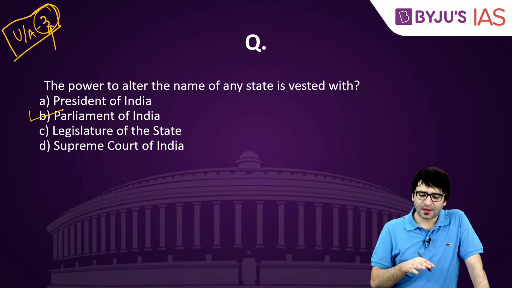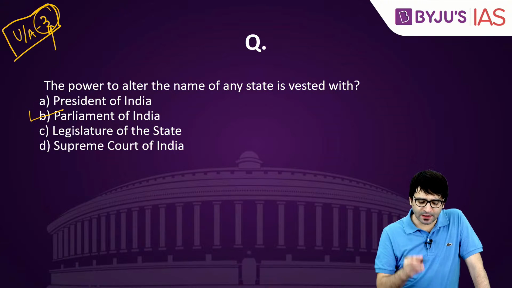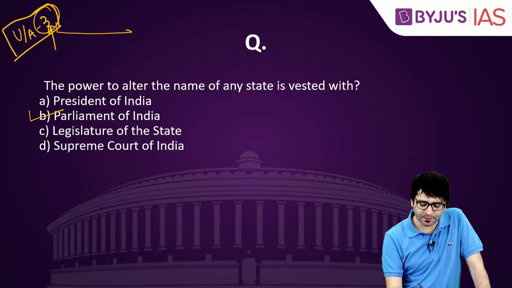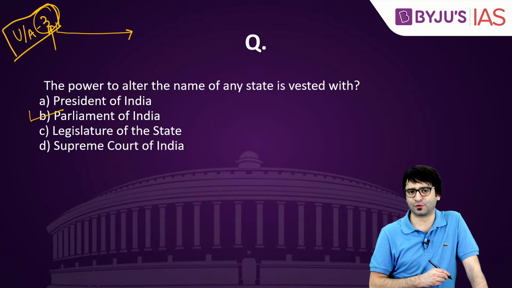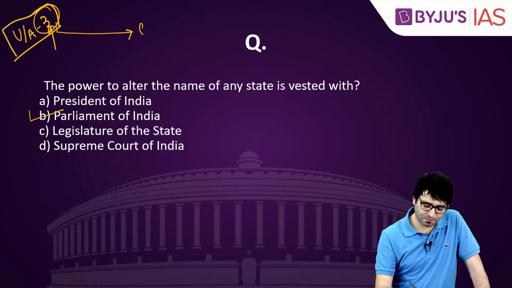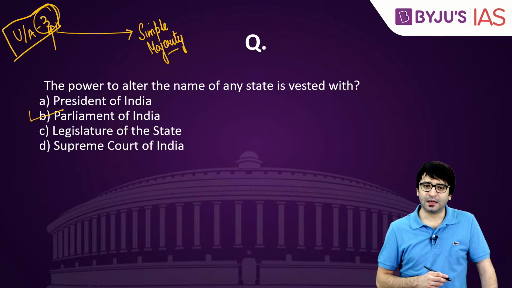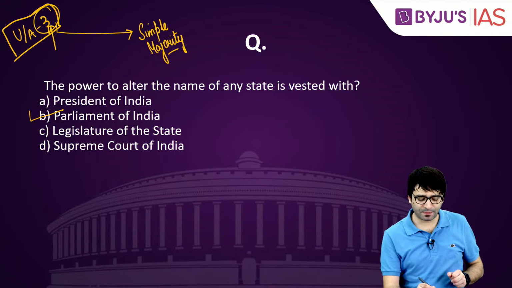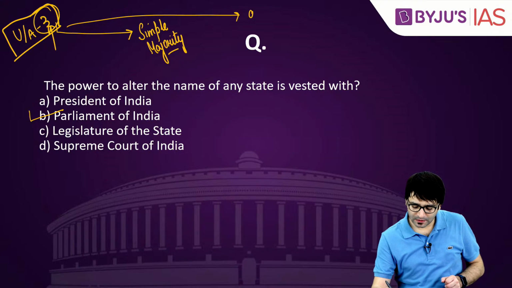The interesting thing here, a very important point, is that whenever a bill is to be introduced in the Parliament under Article 3 of the Constitution, this bill should be passed by simple majority. But such a bill can be introduced in the Parliament only after the consent of the President.